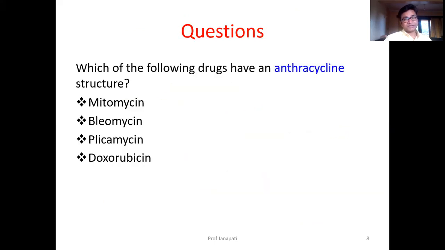So let us see some questions from this section on what we learned. Which of the following drugs has an anthraquinone anthracycline structure?